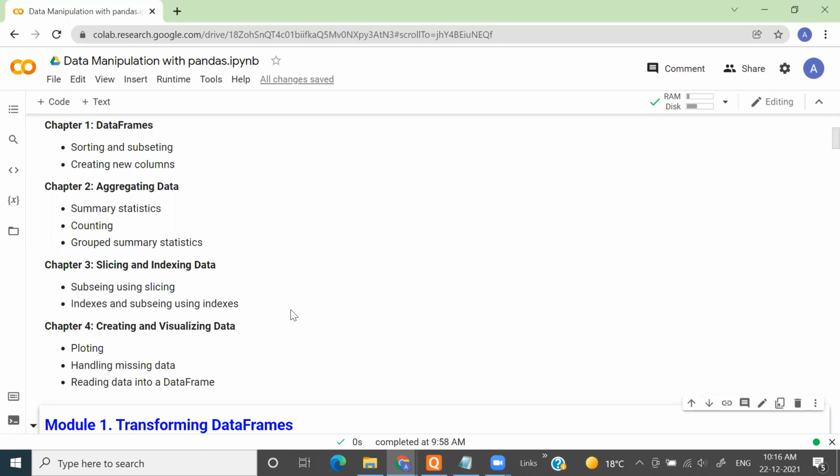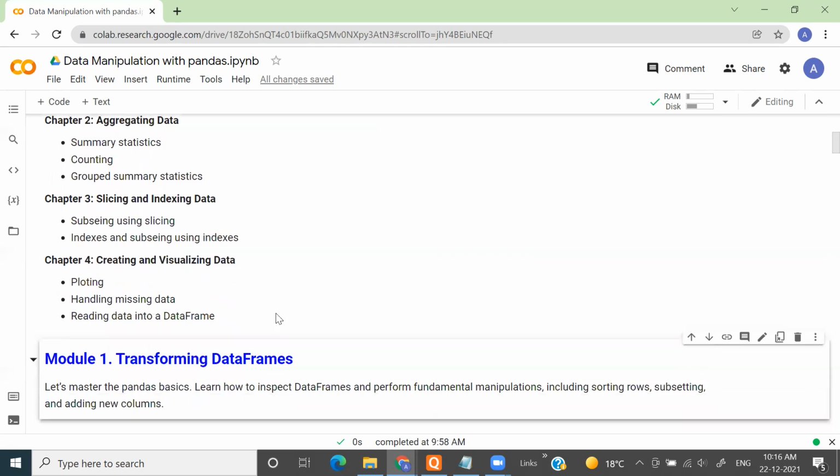And finally, we will see how we plot using the pandas library, and how we handle missing values in your data. Missing values are another problem which data scientists face in almost all of their projects. Missing values can happen because of numerous reasons, maybe human error or system error.